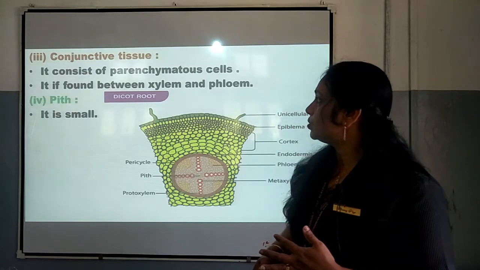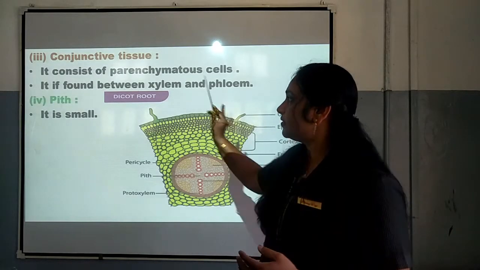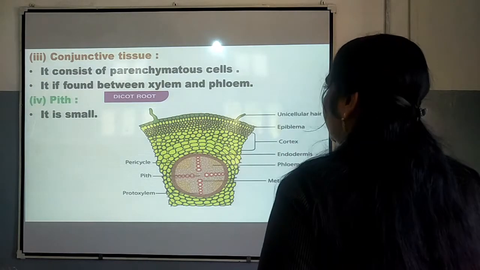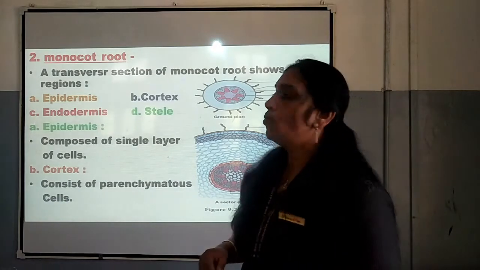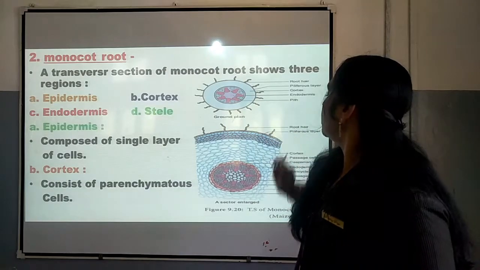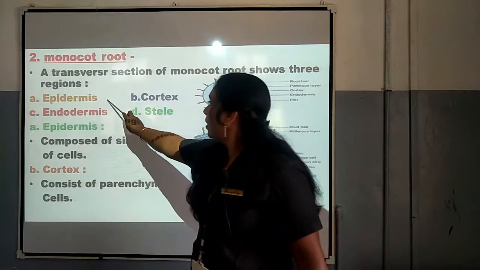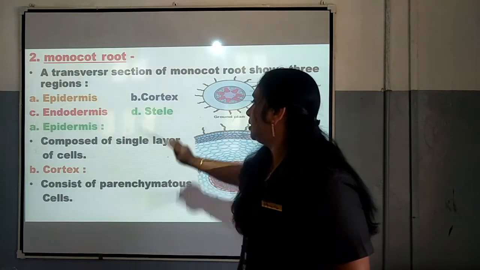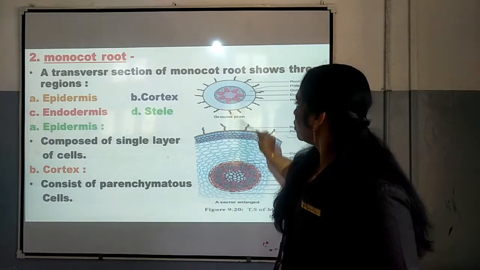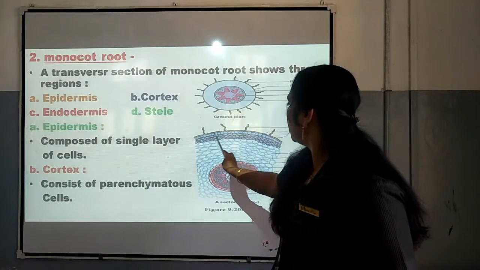I think you would have understood very clearly about dicot root, my dear children. The figure as well as the description you have to study related to dicot root. Number 2 is monocot root. When a transverse section of monocot root is taken, again we can see 3 distinct regions: epidermis, cortex and stele. In the case of cortex, we can see endodermis also. The epidermis is composed of a single layer of cells. So, here again we can see a single layer of cells.